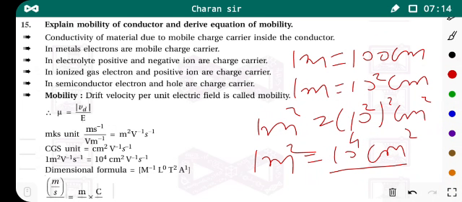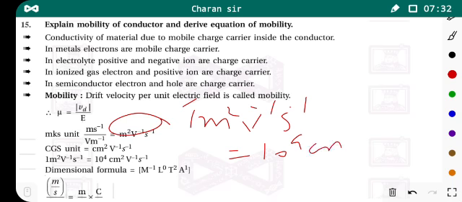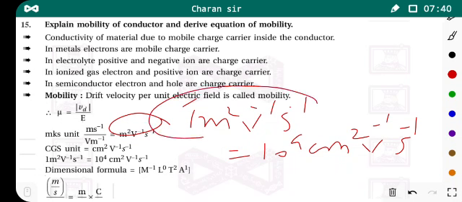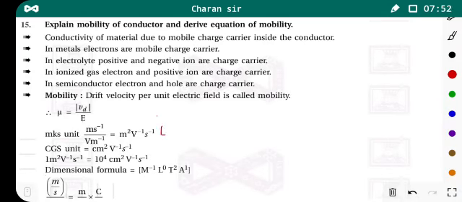Here we compare the values of mobility, how much difference is there in MKS system and in CGS system. So in MKS system, that is our SI unit, 1 meter square volt inverse second inverse is equal to 1 meter square, that is 10 raised to 4 centimeter square. Volt is as it is. So this is the difference. The value of mobility in MKS is 10 raised to 4 times the value of the mobility in CGS system. Okay, so this is the unit of the mobility in MKS system, and this is in CGS system.